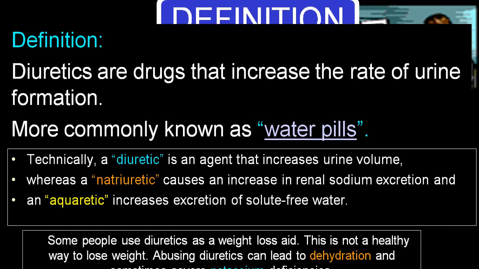Why have I selected this topic? Because some people use diuretics for weight loss, and any person who has edema, irrespective of the cause, is given a diuretic to reduce the swelling. Abused diuretics can lead to dehydration and electrolyte imbalance.